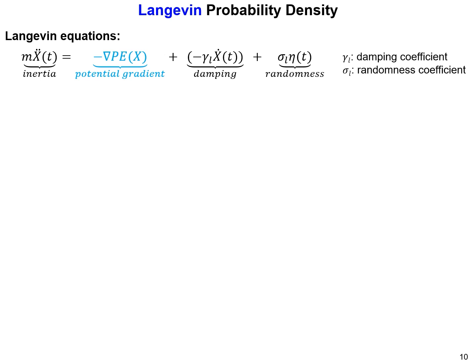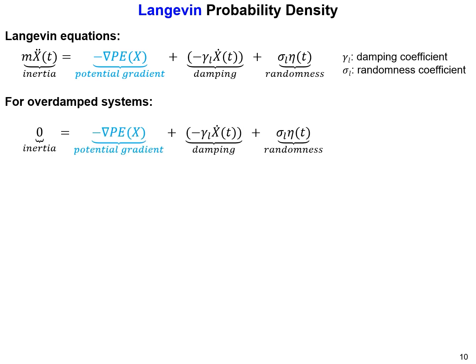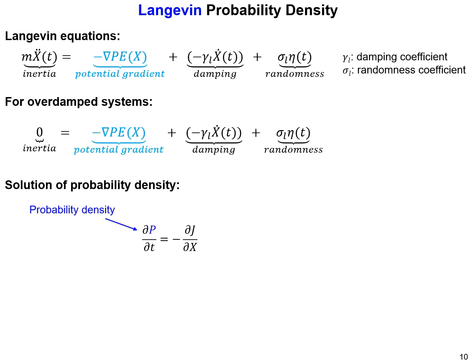The Langevin equation is defined as follows, with the inertia on the left, where the right-hand side consists of the potential energy gradient, damping, and randomness. For overdamped systems, the Langevin equation simplifies by neglecting the inertia term, leading to a first-order stochastic differential equation, making it easier to derive the probability density function of the Langevin on different landscapes.